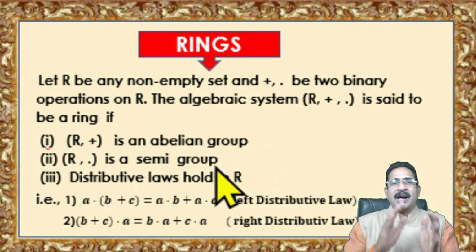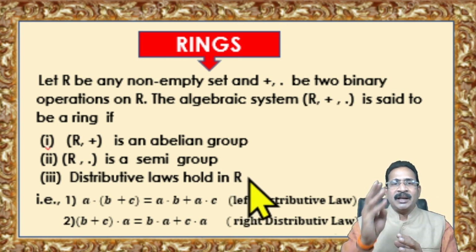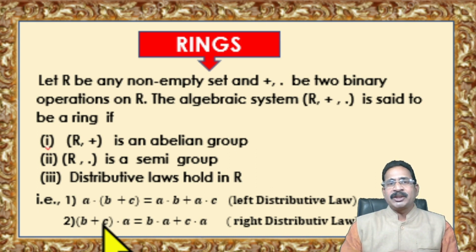Now look at (R, ·) being a semigroup. R satisfies closure law and associative law with respect to multiplication. Now the distributive laws hold in R. That means R satisfies the left distributive law and the right distributive law. What is the left distributive law? a·(b + c) = a·b + a·c is the left distributive law, and (b + c)·a = b·a + c·a is the right distributive law.